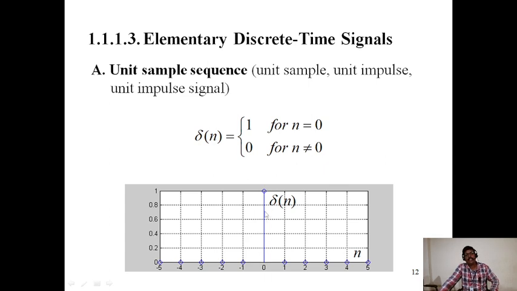This is the unit sample. Delta of n is equal to 1 at n equal to 0, and all the remaining values are 0. This is the unit impulse, or unit sample, or unit impulse signal.